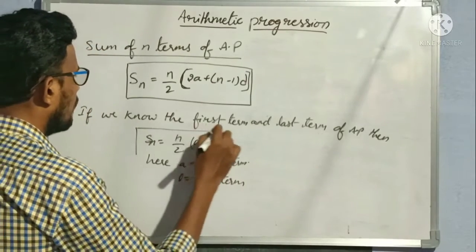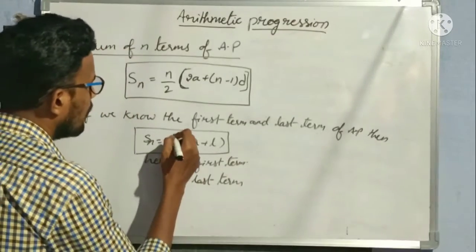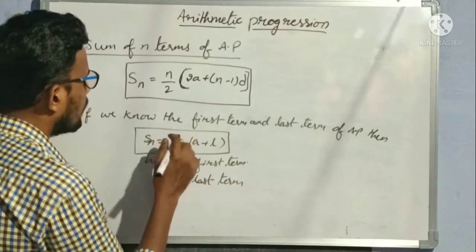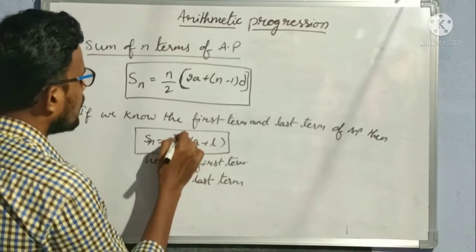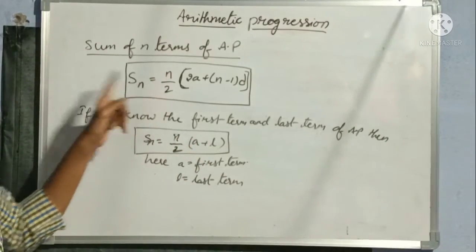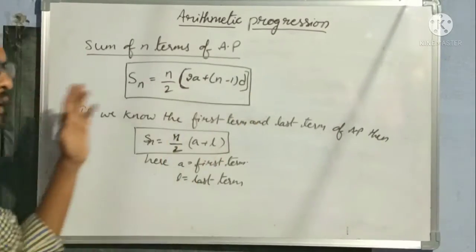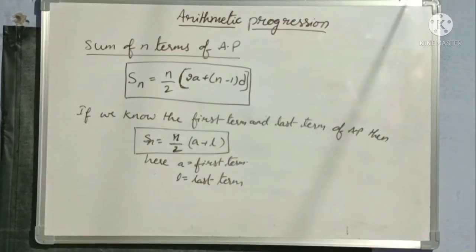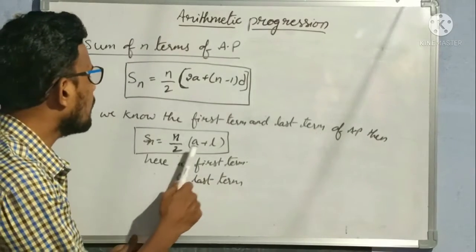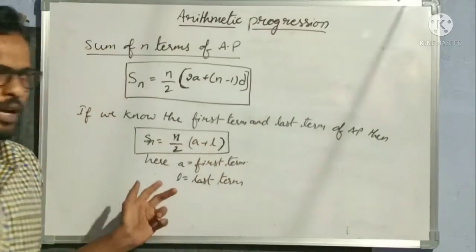Understood? So of these two formulas, whichever is necessary, we can use according to our situation, according to our question. The first formula is Sn is equal to n by 2 of 2a plus n minus 1 into d. And one more formula is Sn is equal to n by 2 of a plus l, when we know the first term and last term.